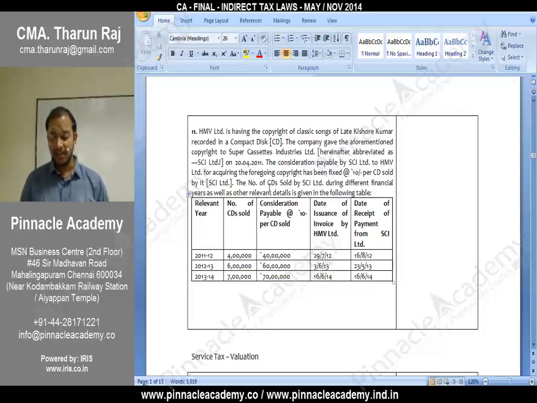So 29/7/2012, 16/8/2012, which is earlier? 29/7/2012. 3/6/2013, 23/5/2013, which is earlier? 23/5/2013. 16/6/14 and 16/6/14, same day, so 16/6/14.